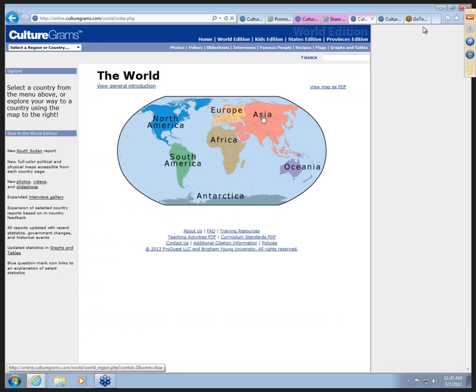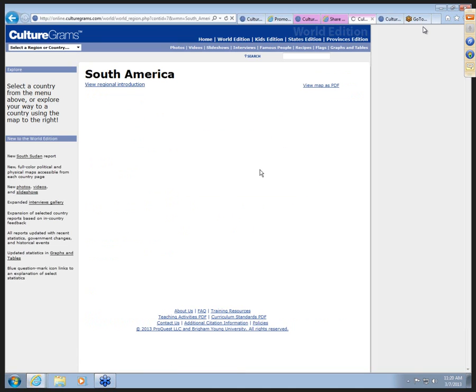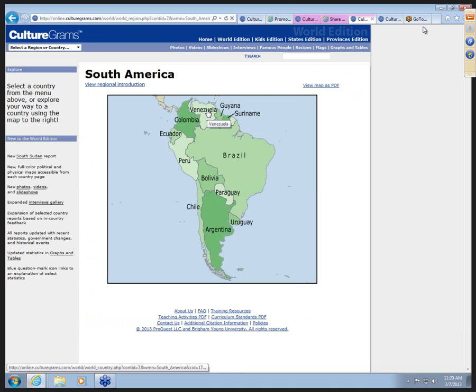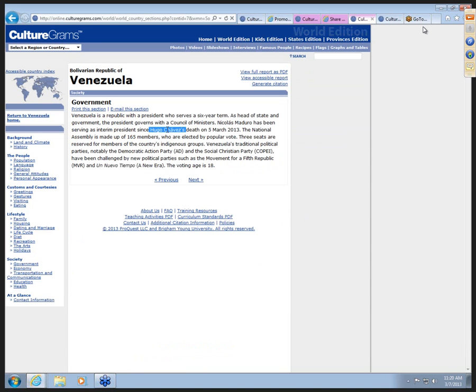So in addition to the map here, we can also access these countries and regions by a drop-down menu at the top left. But let's take a look at one using the map. I'm going to click on South America, and now let's select Venezuela. One of the great things about CultureGrams is if there's a country in the news, you can find out a lot of quick information, detailed information about that country. So given what's been in the news, let's take a look at that. On the left-hand side under Society, I'm going to click to Government, and we can see that they have already indicated Hugo Chávez's death this week.